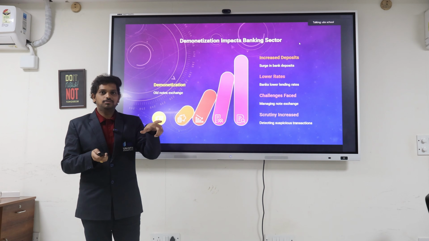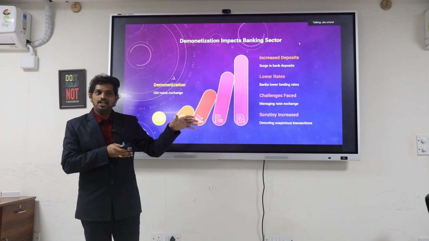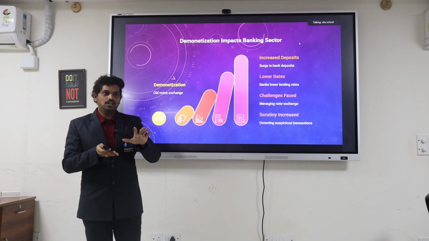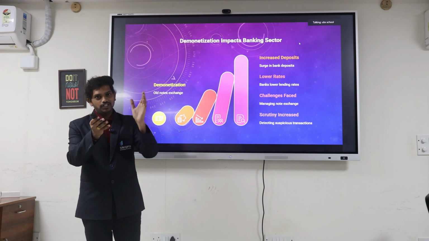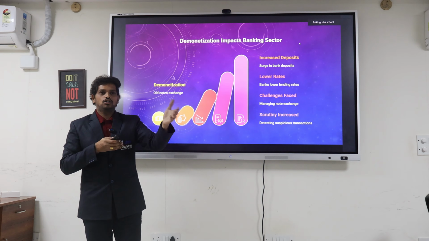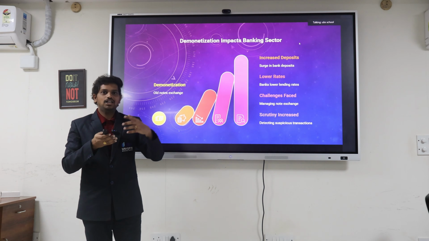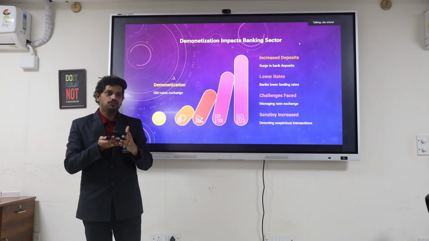But what is the main purpose? What are the notes being deposited in the bank? The ones which they have called off. When you are depositing a 500 note or 1000 note which is not existing, you may lack your currency and you may lack your liquidity.